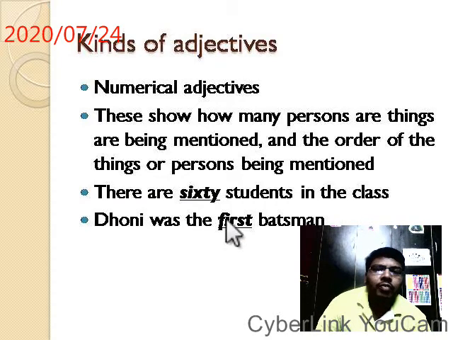Dhoni was the first batsman. What is his order? He is the first batsman. As it is mentioned, the order or number of the things, that is why it is numerical. Numerical means always related to numbers.